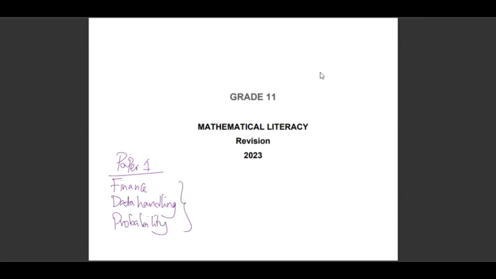Now, everything will be out of 100 marks.